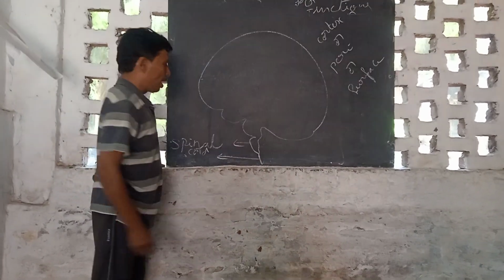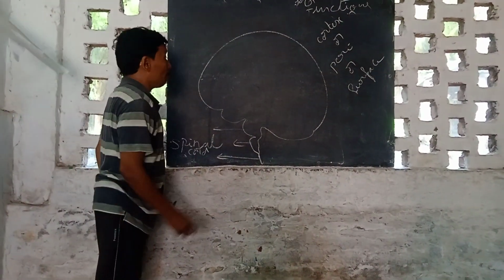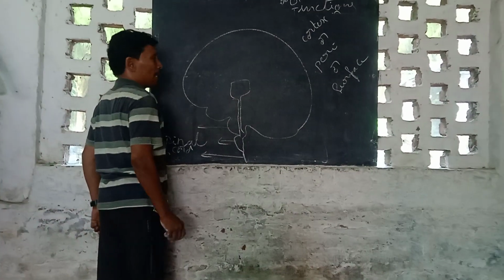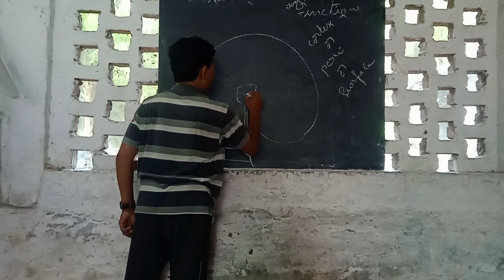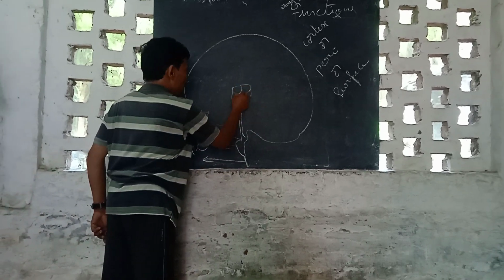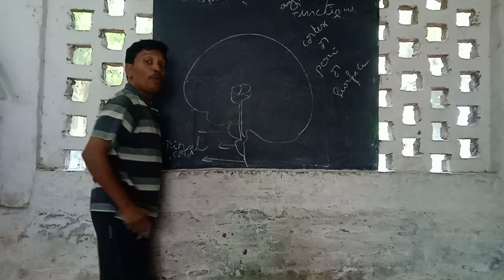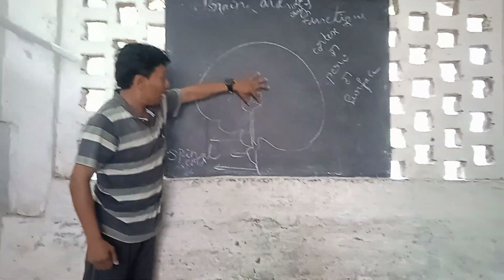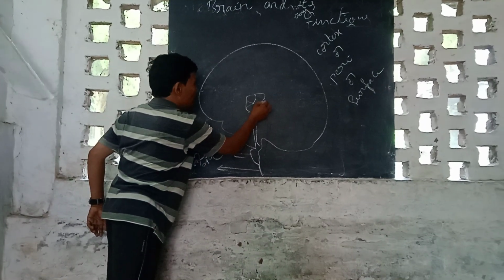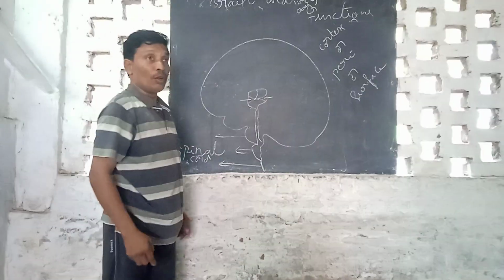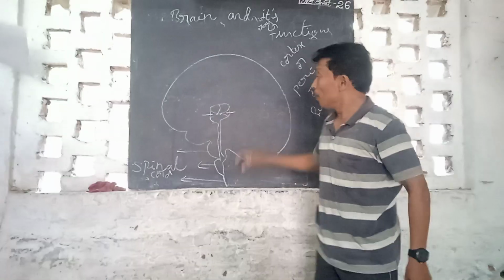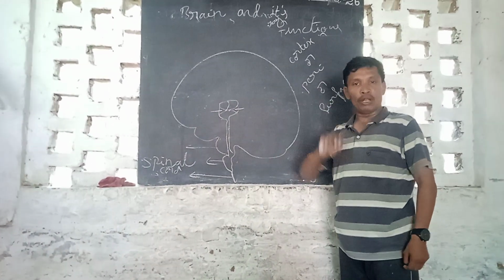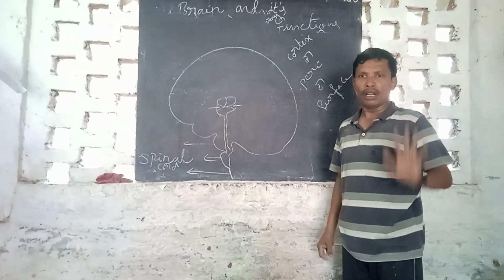Can you please guess this part? This part, medulla oblongata. And this part, pons. Can you please guess this part? Midbrain. So the midbrain has 4 lobes. These two are the visible lobes, the optic lobes, only for visibility. The rest of the 2 lobes are the auditory lobes, for the listening process. Okay? So the midbrain operates your body posture and balance and audibility and visibility also. Ready? Simple. No need to memorize.